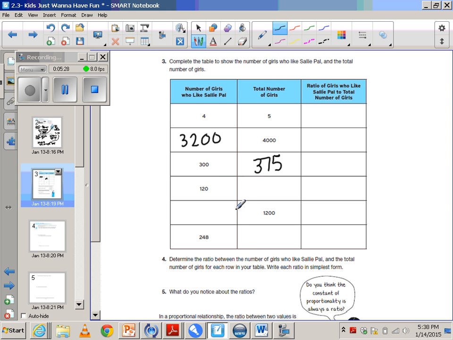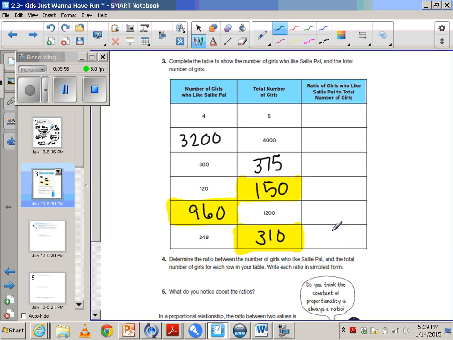Then come back in and check your answers to see if they're correct. So hopefully you determined that this is 150 total. You need to show your work on the outside somewhere. This is 960 total, and this is 310 total. The next part says determine the ratio between the number of girls who like Sally Powell and the total number of girls for each row in your table. Write the ratio in simplest form.